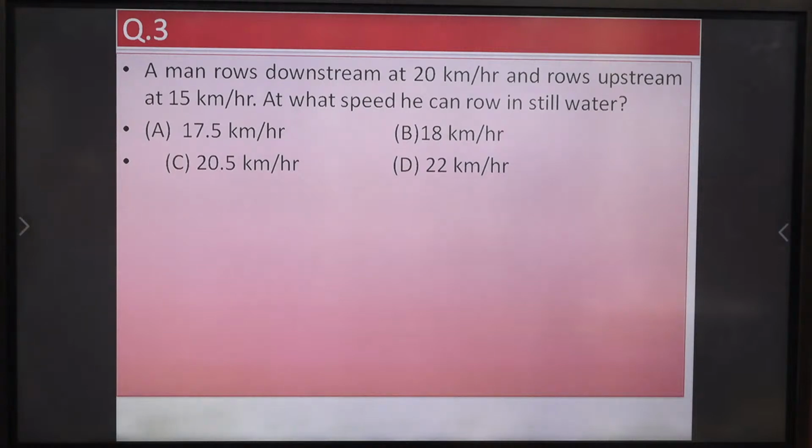So problems on boats. Please note down that these are important topics for your exam. You must know upstream flow and downstream flow, and then you can easily calculate every answer of this topic, boats and streams. In our regular class, we will discuss this topic in detail.